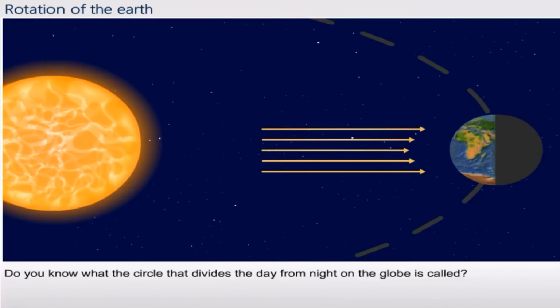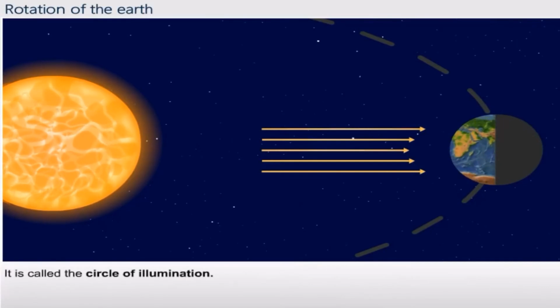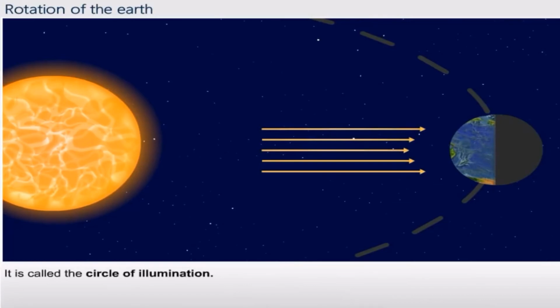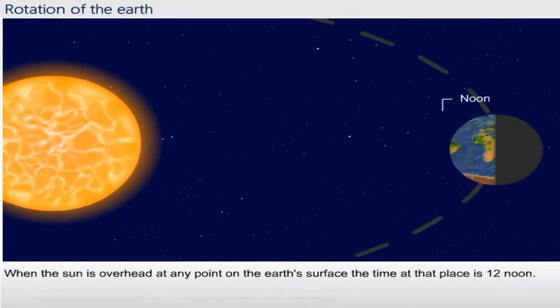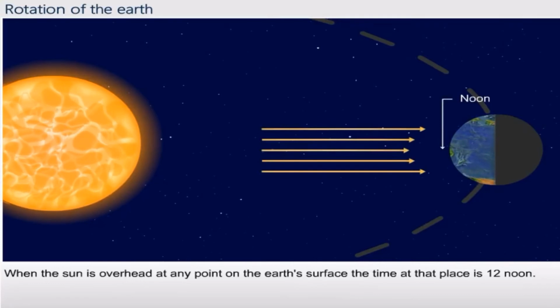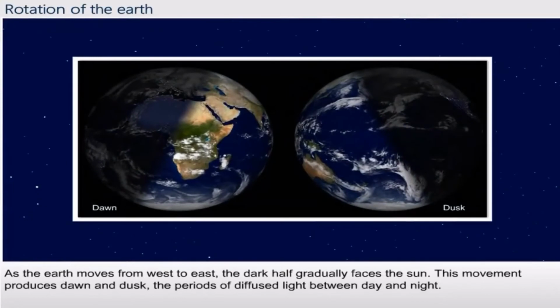Do you know what the circle that divides the day from the night on the globe is called? It is called the circle of illumination. This imaginary line separates light from the darkness and day from the night. When the sun is overhead at any point of the Earth's surface, the time at that place is 12 noon. As the Earth moves from the west to east, the dark half gradually faces the sun. This movement produces dawn and dusk, the period of diffused light between day and night.